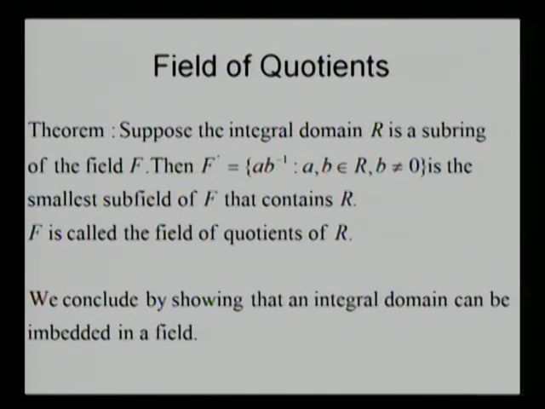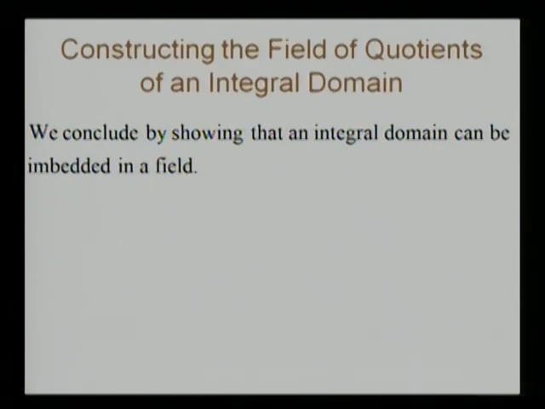What is the meaning of embedding a ring in a field? Sometimes what will happen in a field, there may not be a solution for a particular equation. So we may want to adjoin something more, so we obtain solutions of equations. In an integral domain, sometimes it may not be possible to obtain a solution. So we are interested in embedding an integral domain in a field. How do we do that? It's almost the same procedure as we would follow in constructing rational numbers from integers.